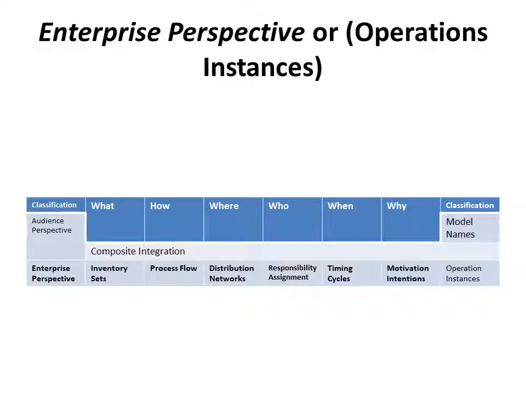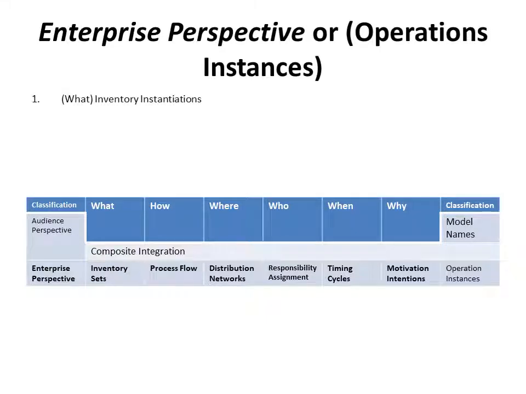Now coming to the enterprise perspective, or operations, he is the last one, the sixth one, and he will also look into the operations instances and go through all the questionings that we have laid out here, and let's see how it has been done.